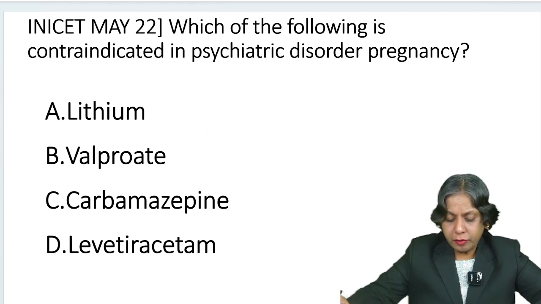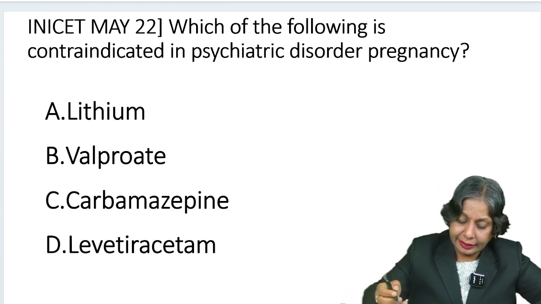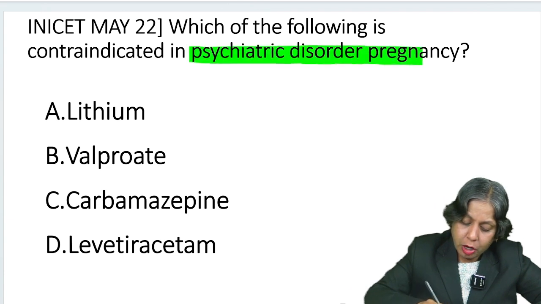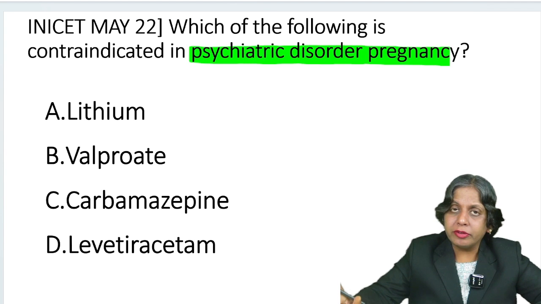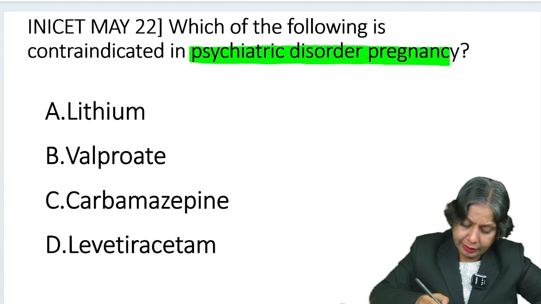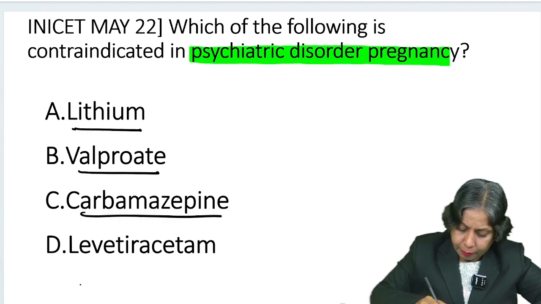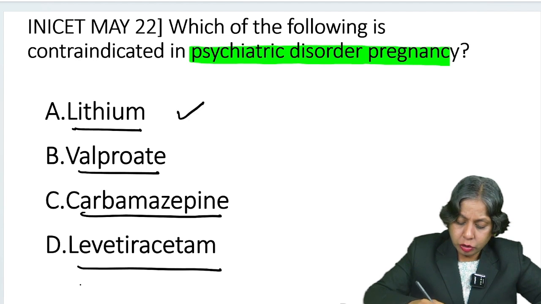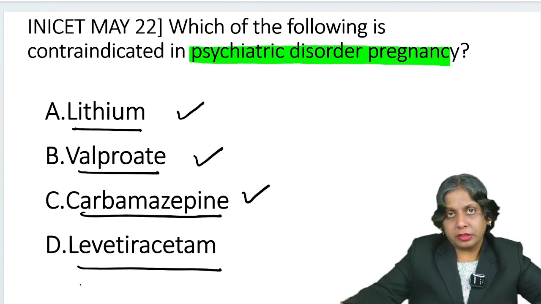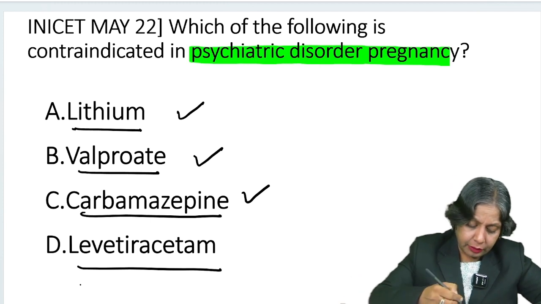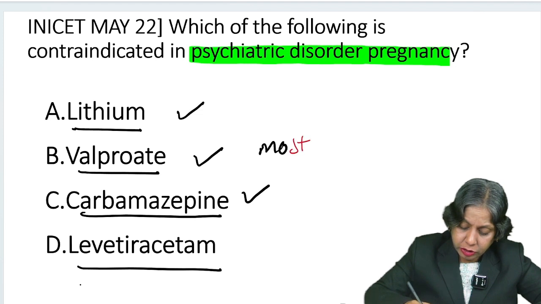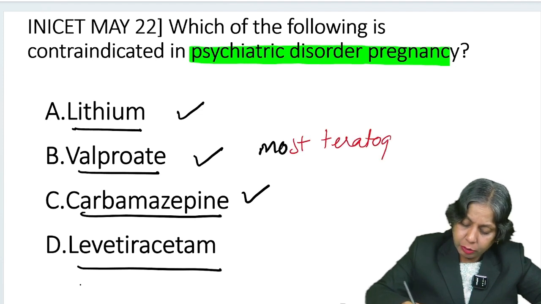Now let's see which of the following is contraindicated in psychiatric disorder in pregnancy. Psychiatric disorder drugs are very teratogenic, but the most teratogenic is always the cytotoxic drug. Let's read the options: lithium, valproate, carbamazepine, levetiracetam. Three of these are teratogenic drugs, but out of all these, the most teratogenic is valproate. So the answer is valproate.